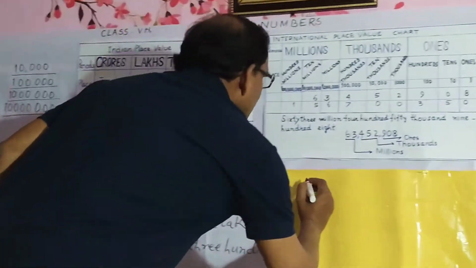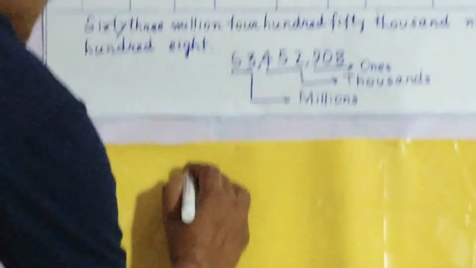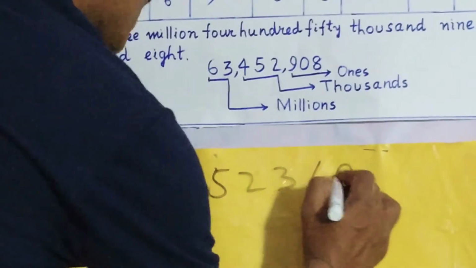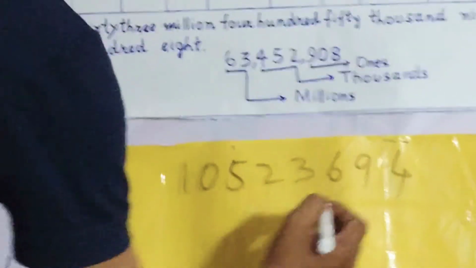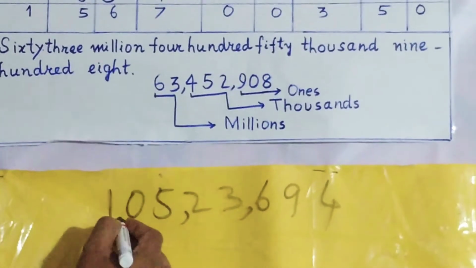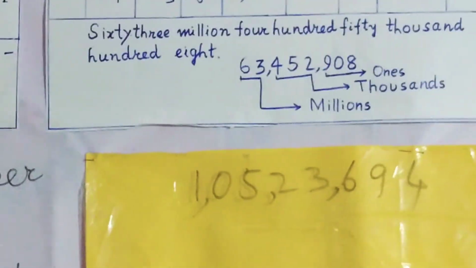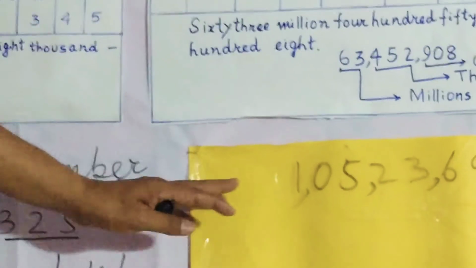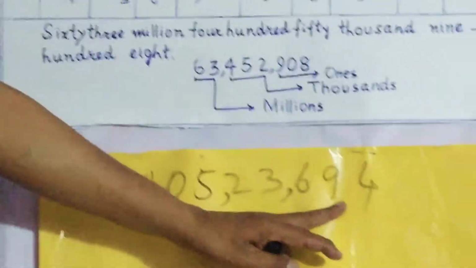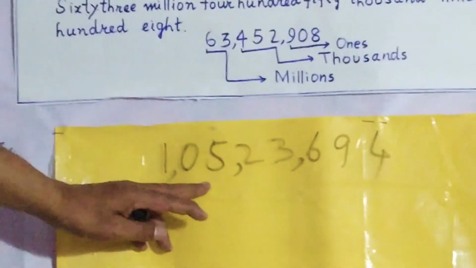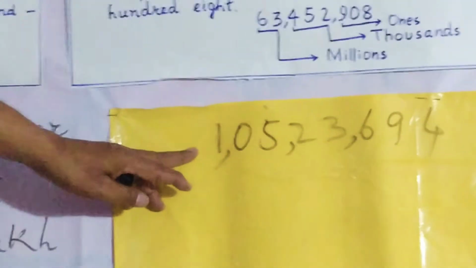In the same way, you take some other numbers like 10523694. First insert comma after 3 digits, then after 2, again after 2. How will you read this number? This is under ones, these two under thousands, these two under lakhs, and this under crores.